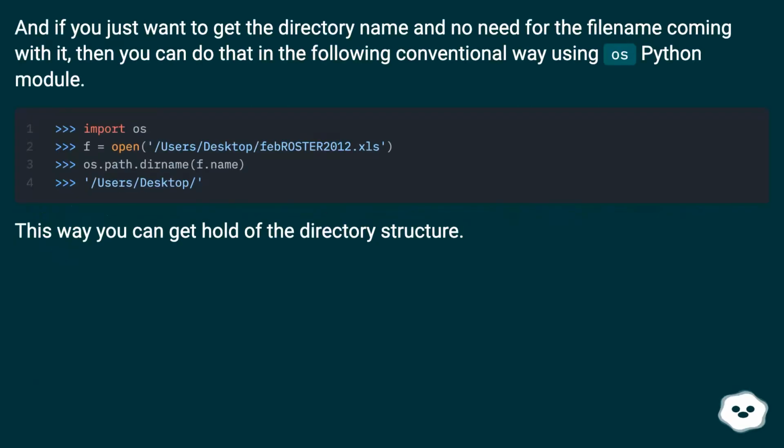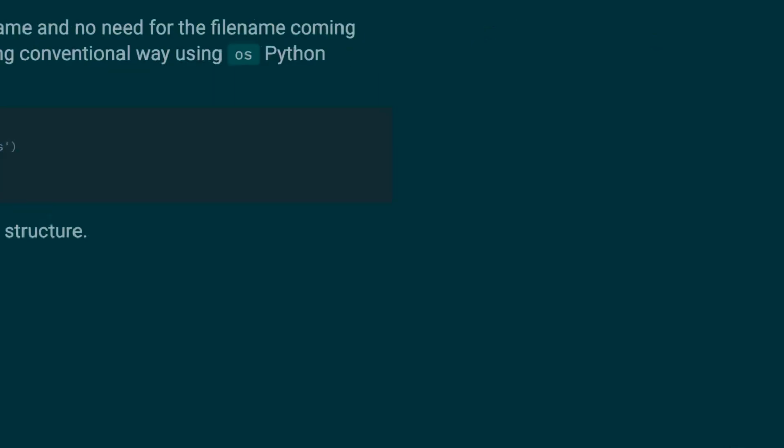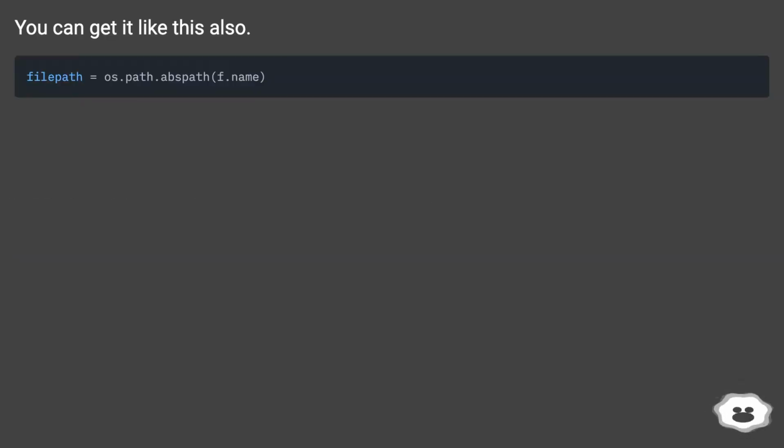And if you just want to get the directory name and no need for the file name coming with it, then you can do that in the following conventional way using the os Python module. This way you can get hold of the directory structure. You can get it like this also.